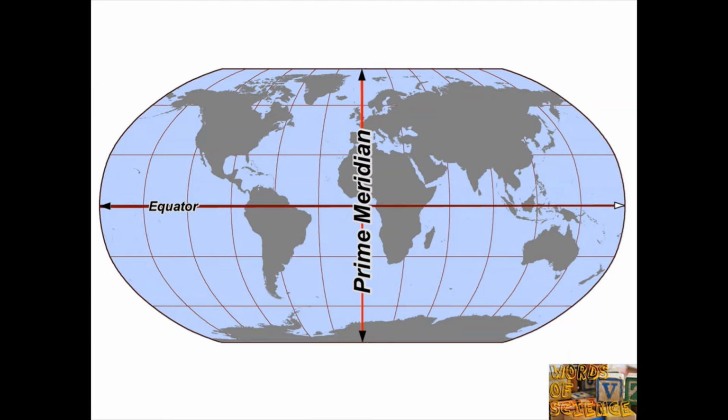Today's word is absolute zero. In some cases, a zero from which to start counting can be set anywhere. Zero longitude, also known as the prime meridian, is set arbitrarily. The same is true of zero in temperature.